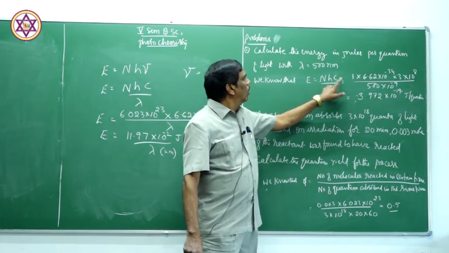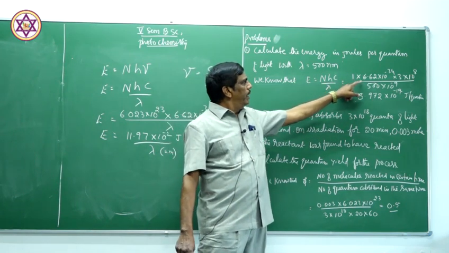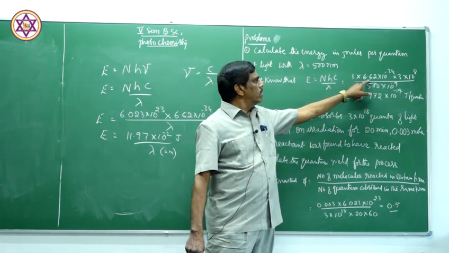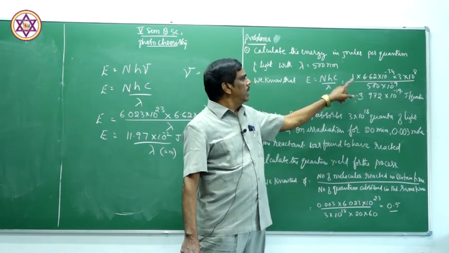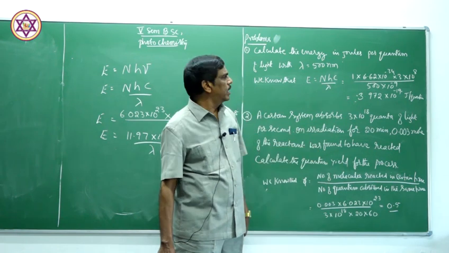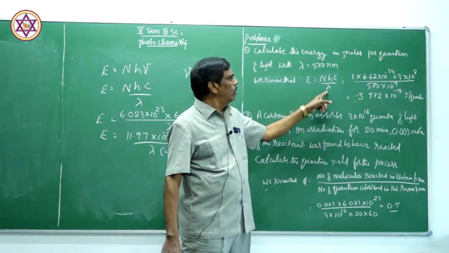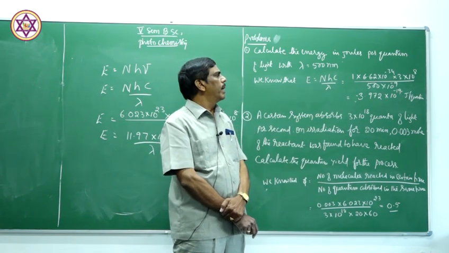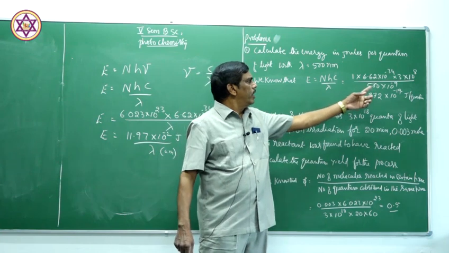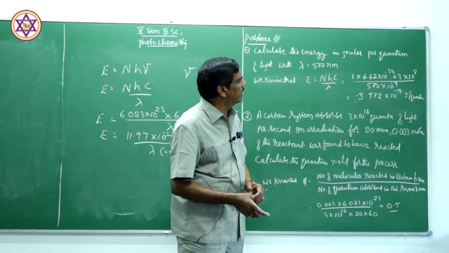Therefore, per quantum, n is equal to 1 molecule, into Planck's constant 6.62 into 10 to the power minus 34, into velocity of light 3 into 10 to the power of 8 meters per second, and wavelength is given in meters. You have to substitute 500 nanometers. 1 nanometer is equal to 10 to the power of minus 9 meters. Therefore, you substitute that and you will get 3.97 into 10 to the power minus 19 joules per quantum.